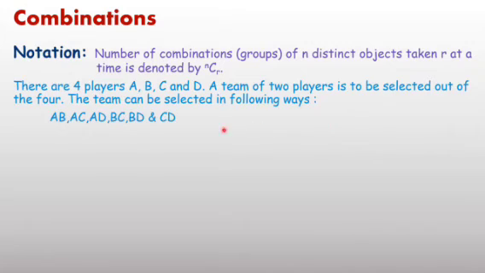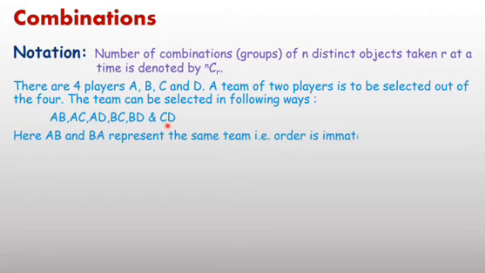The team can be selected in the following ways. It may be AB, meaning 2 players A and B, AC, AD, BC, BD and CD. There are 6 ways by which we can select 2 players to form a team.